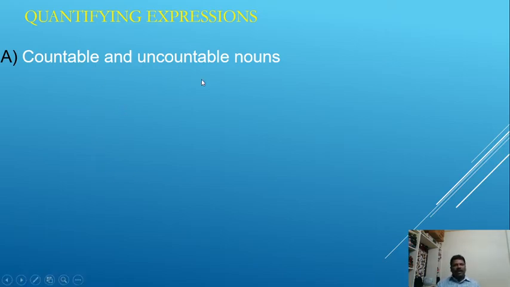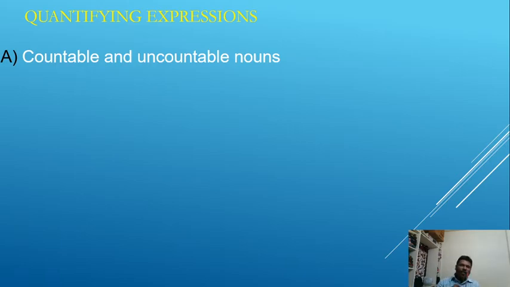Nouns can be countable or uncountable. Once again I am explaining, nouns are countable and uncountable. So what are countable nouns? Things that we can count are known as countable nouns. Pen is a noun. Anything you can see and touch is a noun. So pen is a common noun. A common noun can be singular or plural.